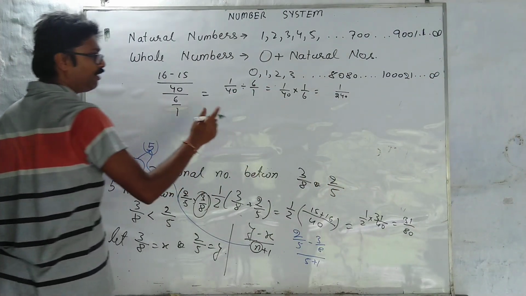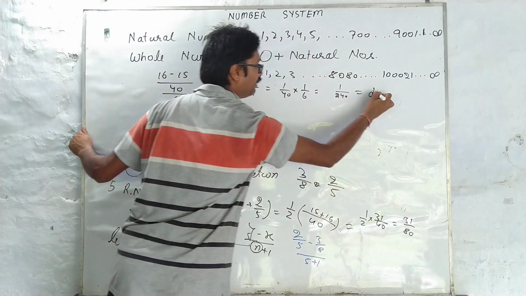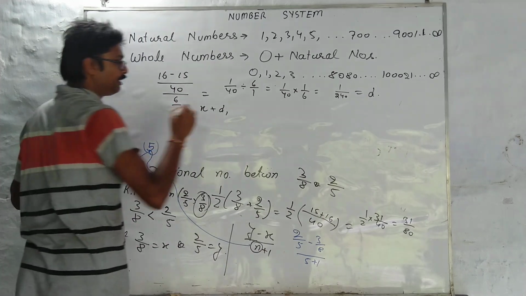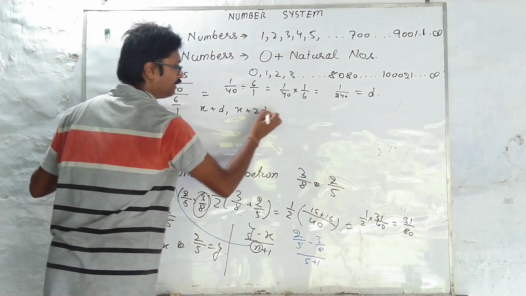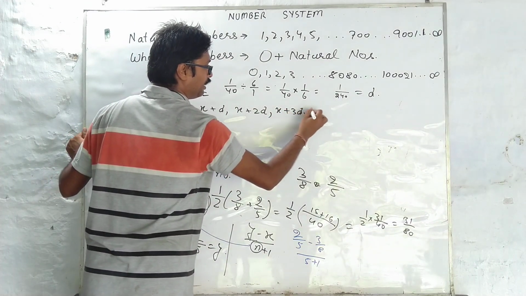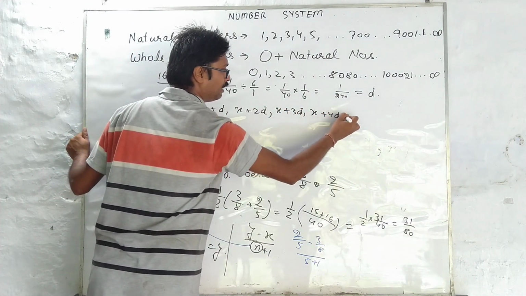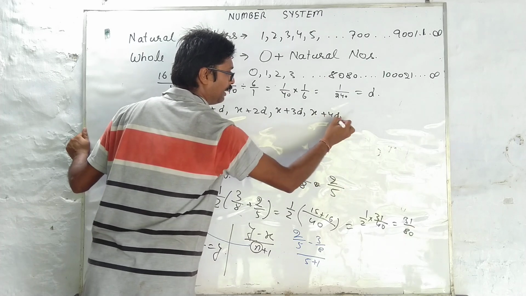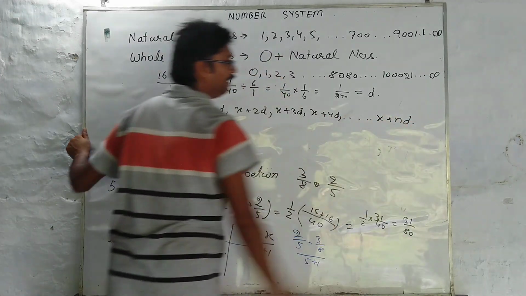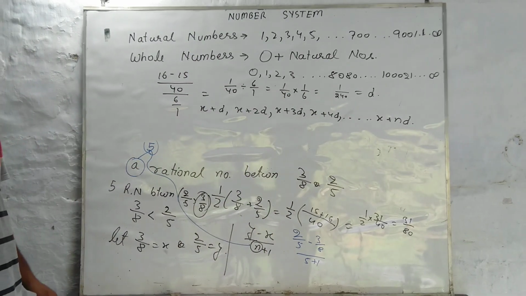This way I found d, which is 1 by 240. Now x plus d would be my first number, x plus 2d my second number, similarly x plus 3d, x plus 4d, and x plus nd, and then I reach y.